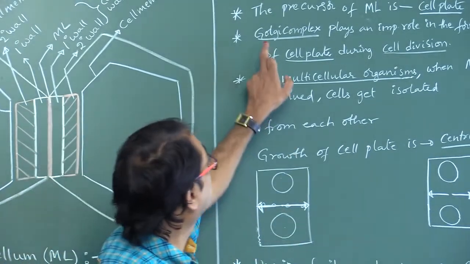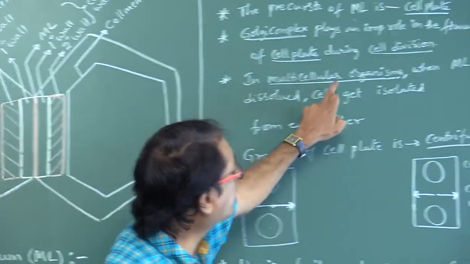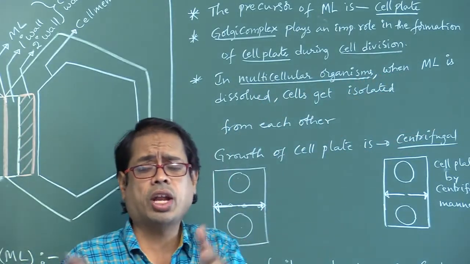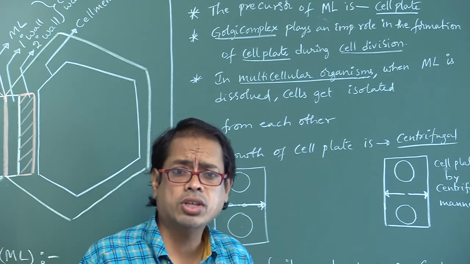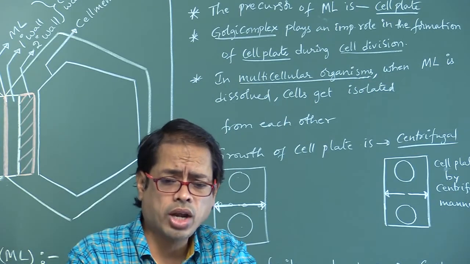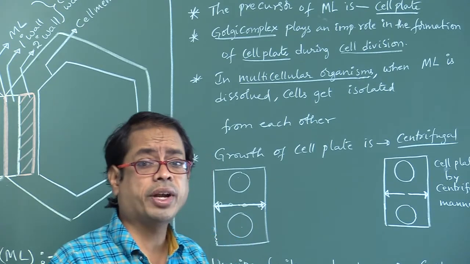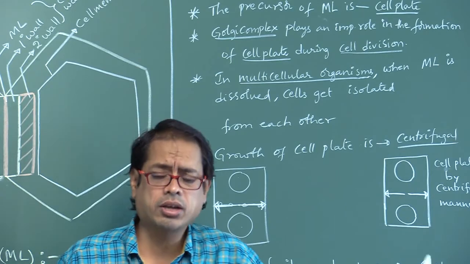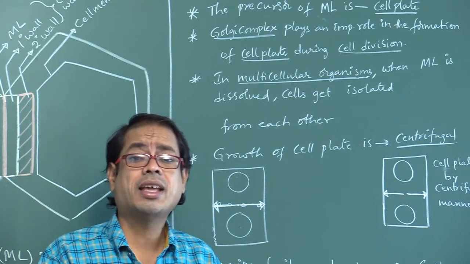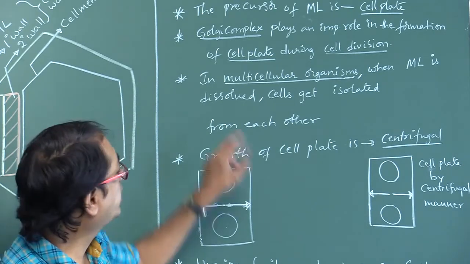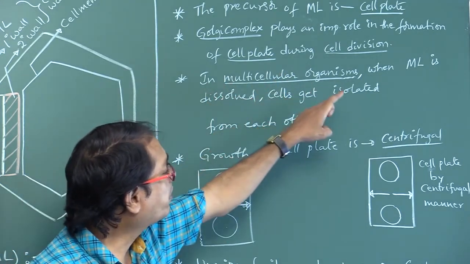Next, in multicellular organisms, when middle lamellum is dissolved, cells get isolated. If one wants to isolate the cells, which layer should be dissolved? If middle lamellum is dissolved, all cells get separated, all cells get isolated from each other.